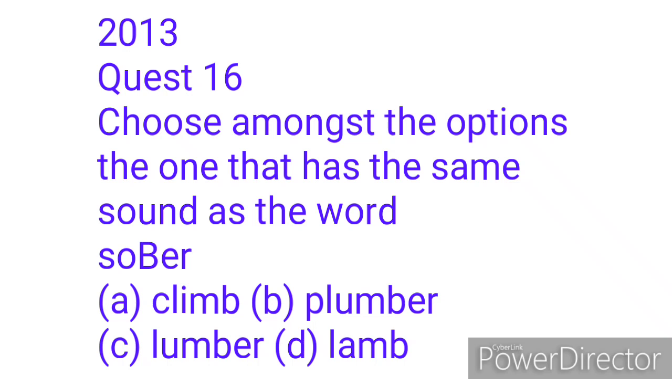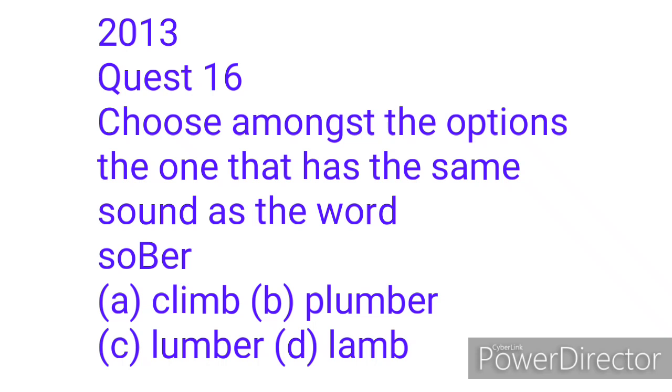Option B, we have plumber. The word plumber has as its root word plumb, which means to try to understand something mysterious. So the B in plumber will still be silent because the ER is just a suffix and not part of the root word. Option C, lumber. The word lumber also has MB together, but the ER at the end of the word is not a suffix, but part of the root word.